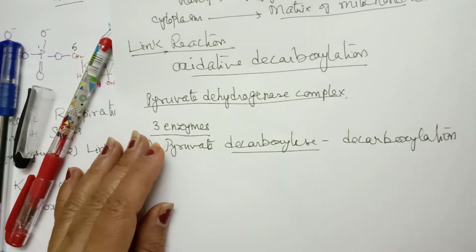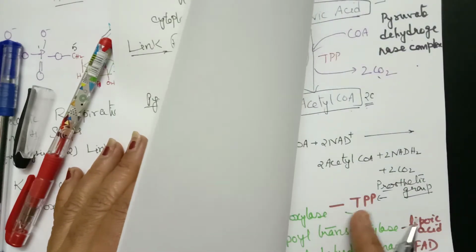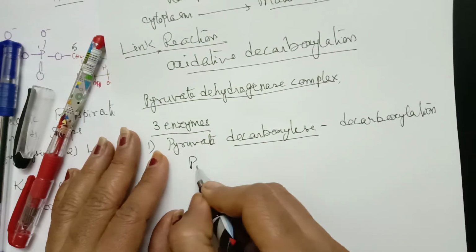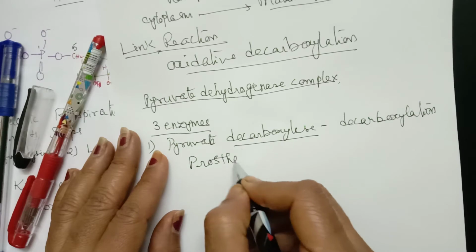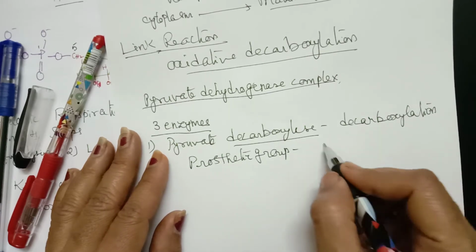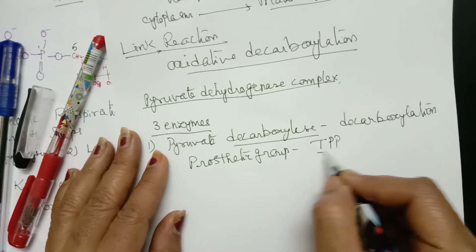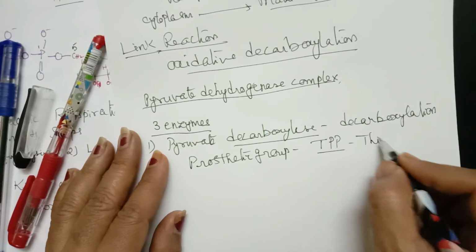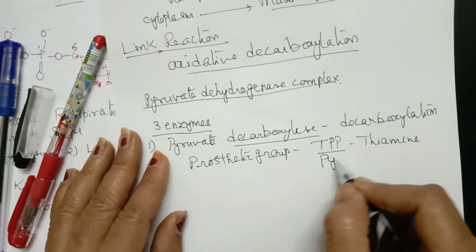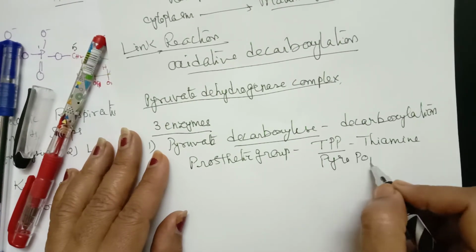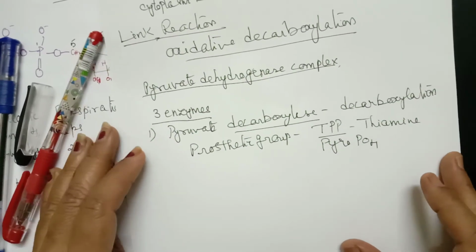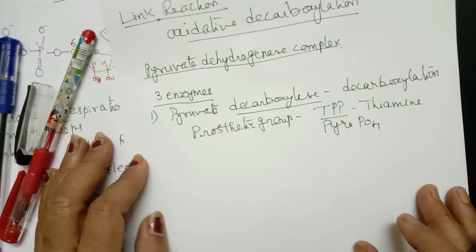And this enzyme has a prosthetic group called TPP. TPP is thiamine pyrophosphate. This is the first reaction, that is the decarboxylation reaction taking place.